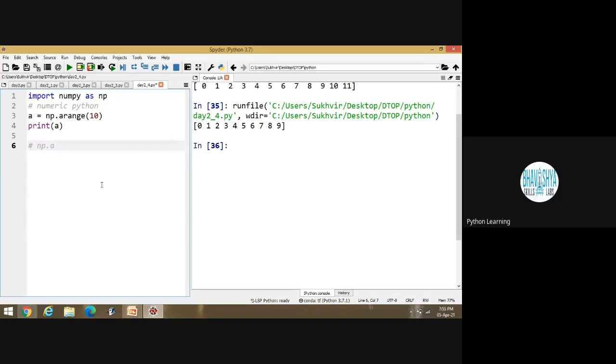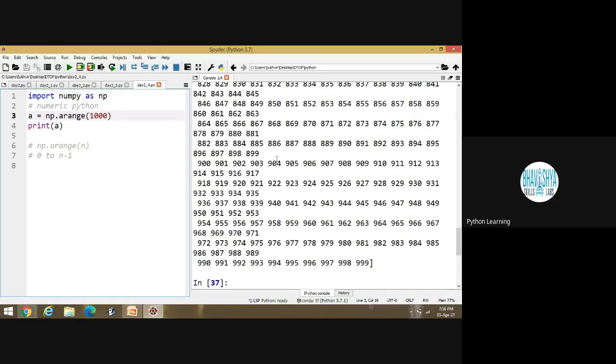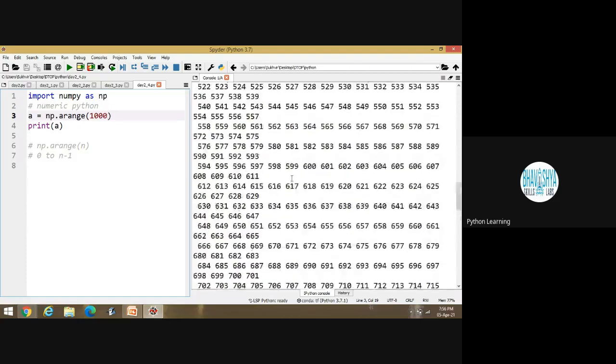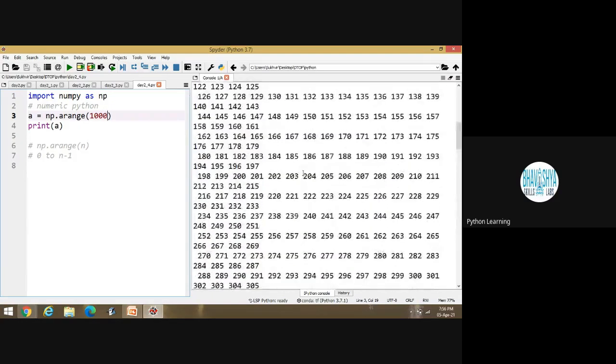If I am writing np.range and inside n is there, what is the meaning of that? I can print the data from 0 to n minus 1. If I am writing 1000 here, I can print the data from 0 to 999. Is it okay? Yes, sir.